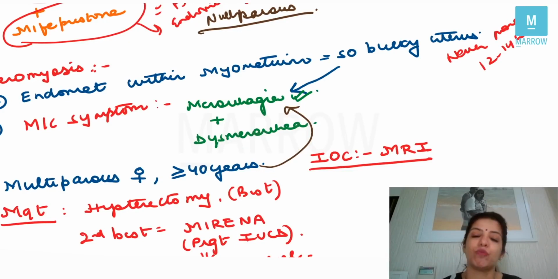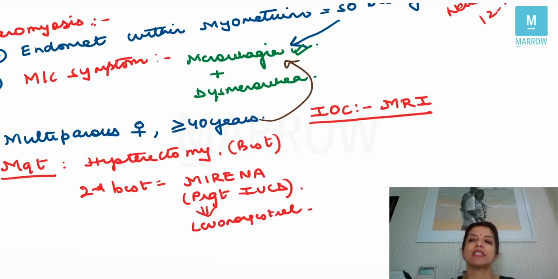That's the best management. If the female refuses hysterectomy, then I'm going to insert Mirena. Mirena is a progesterone containing IUCD, and the progesterone in Mirena is levonorgestrel. So it's a levonorgestrel containing IUCD, right? So this is what you have to remember about endometriosis and about adenomyosis.